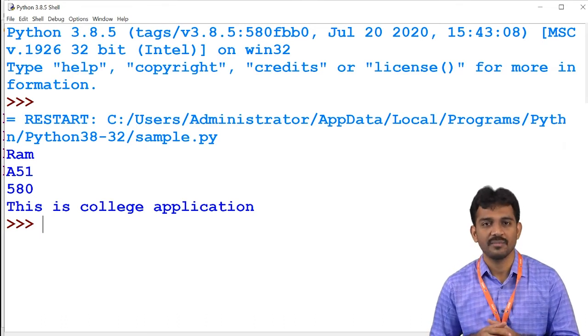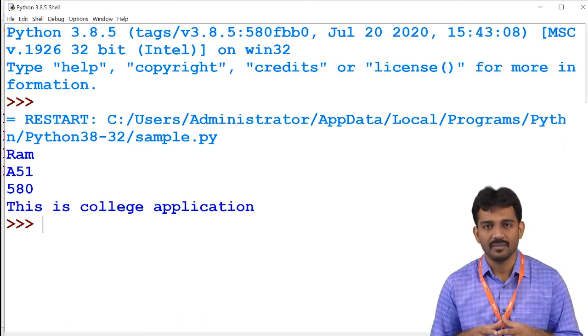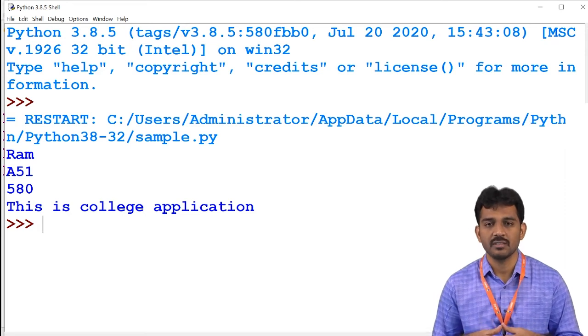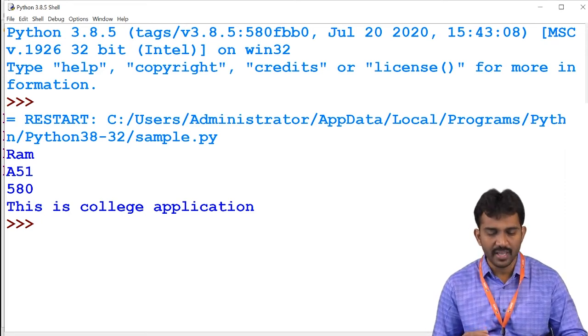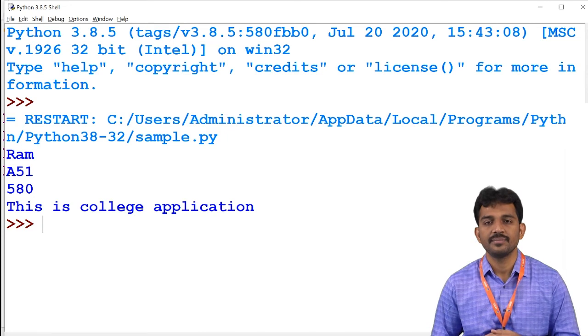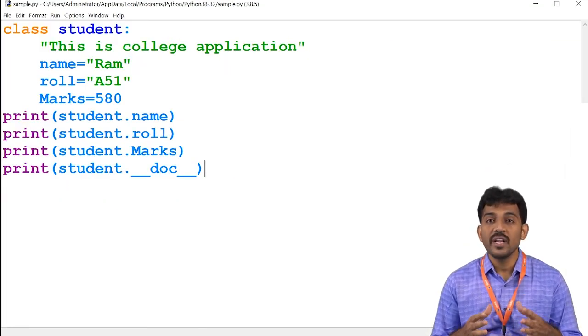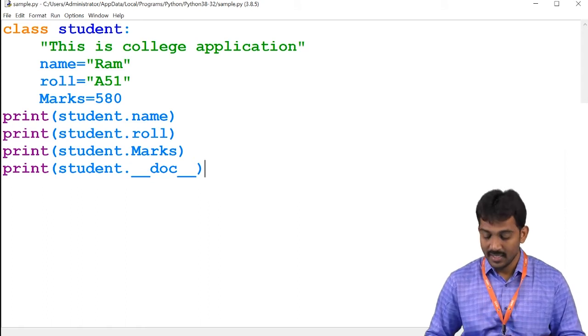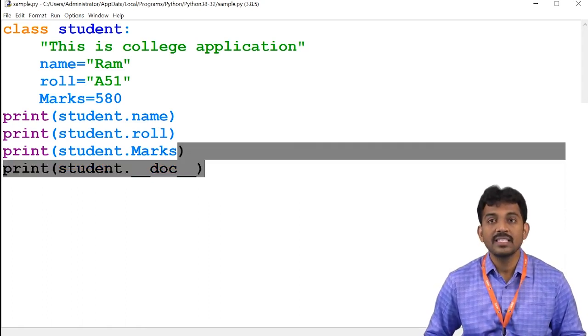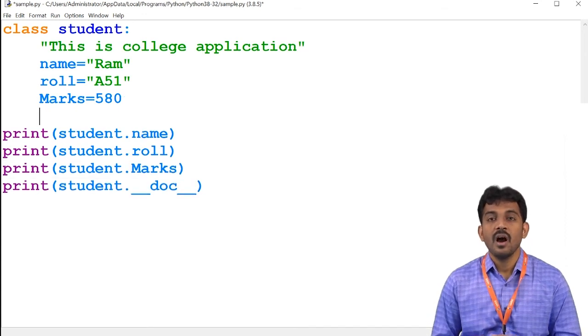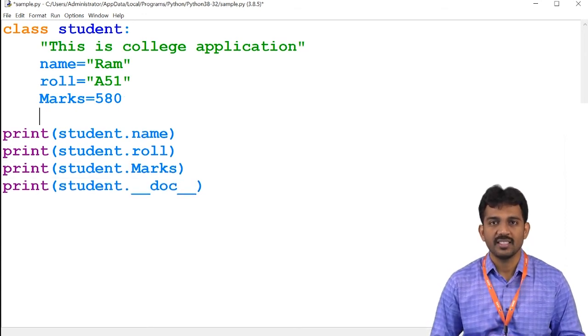This is a class method. This is a class predefined method. Right? By using that variable, you can access the data. Is this clear? Now, we have created the class, but we will see how to create an object for this class.